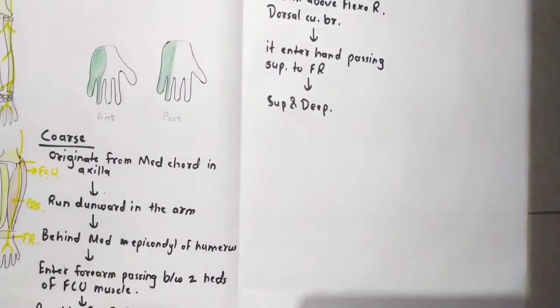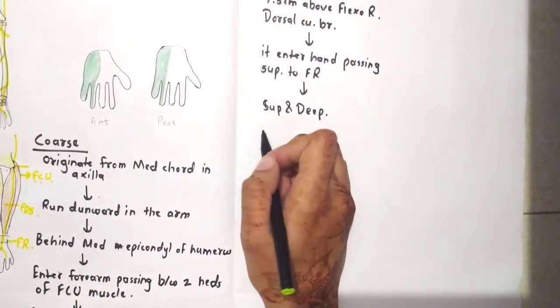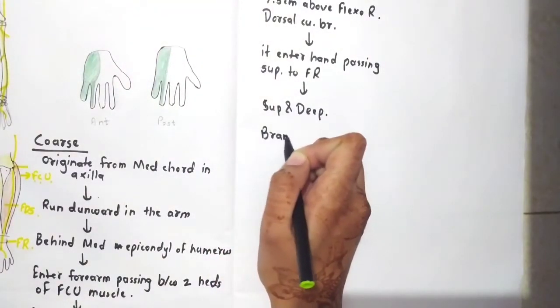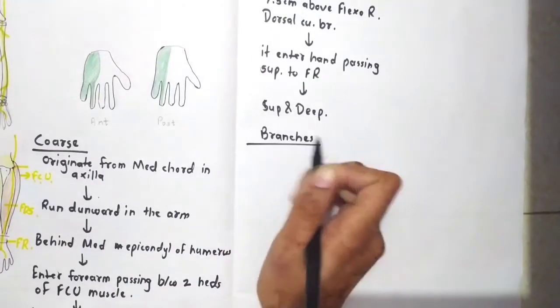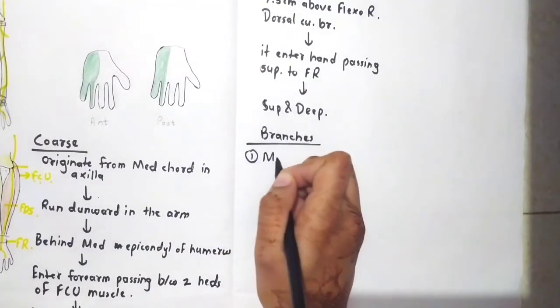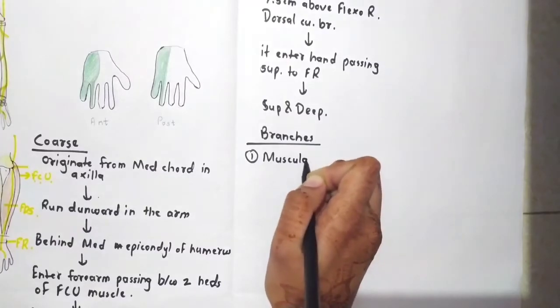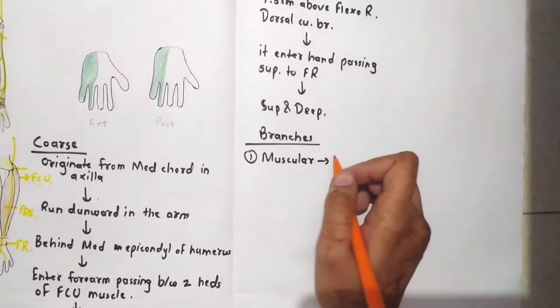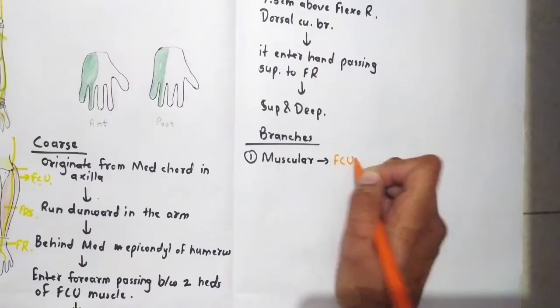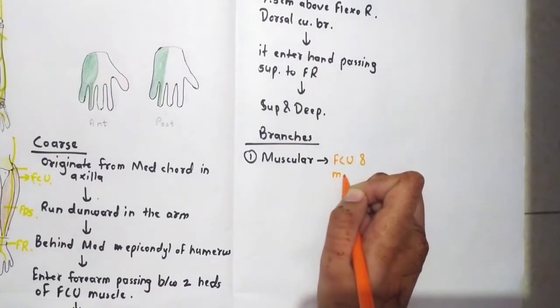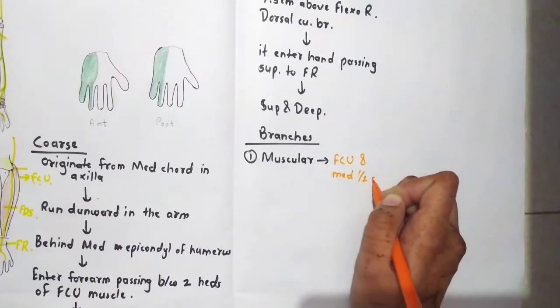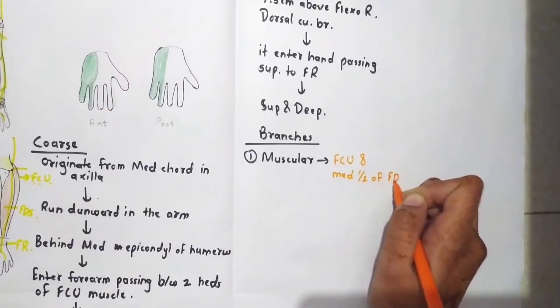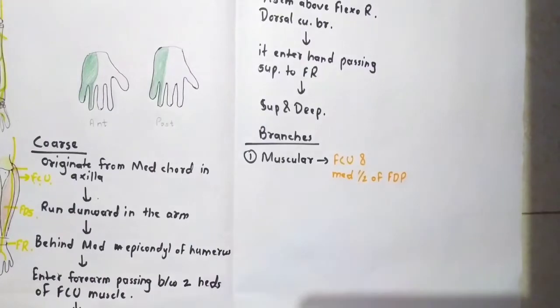Now we will see the branches of this nerve. First will be the muscular branches. So it will supply only two muscles in the forearm, that is the flexor carpi ulnaris and the medial half of the flexor digitorum profundus muscle, and the lateral half is supplied by the median nerve.